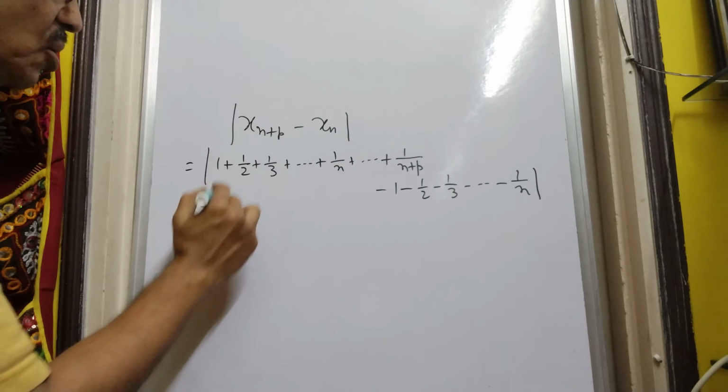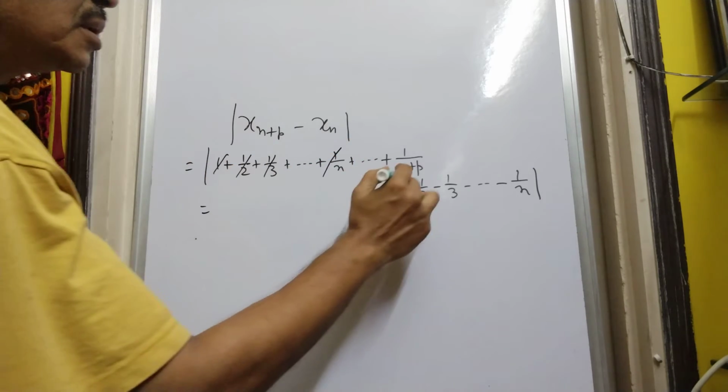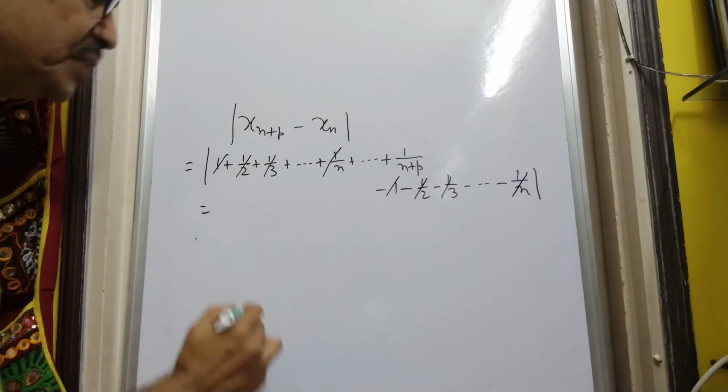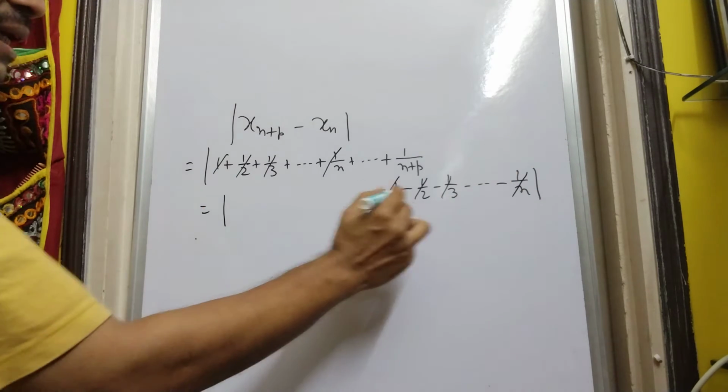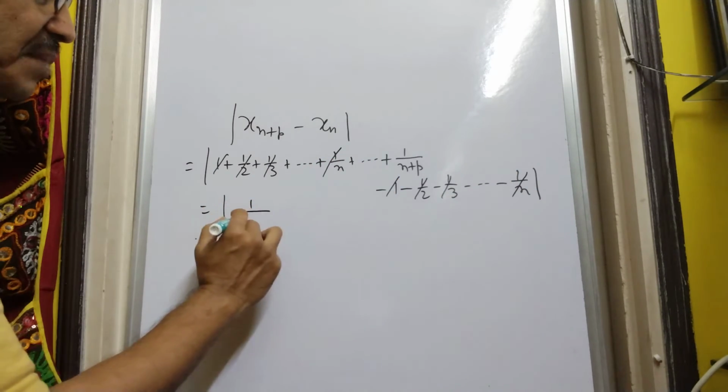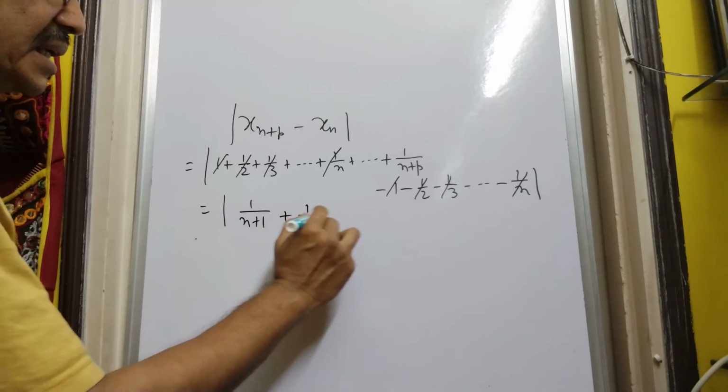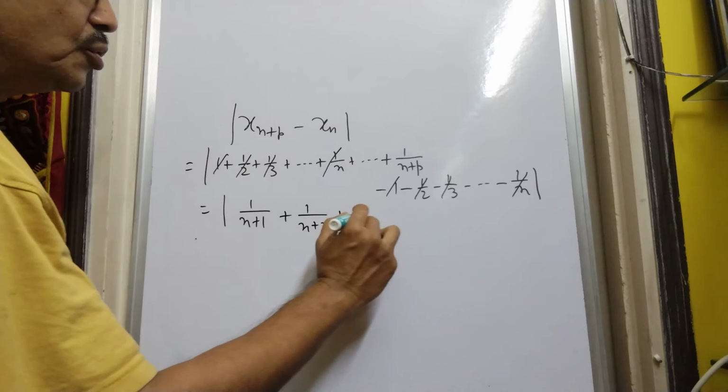So obviously all these terms cancel out, and we have here starting from 1 by n plus 1, then 1 by n plus 2